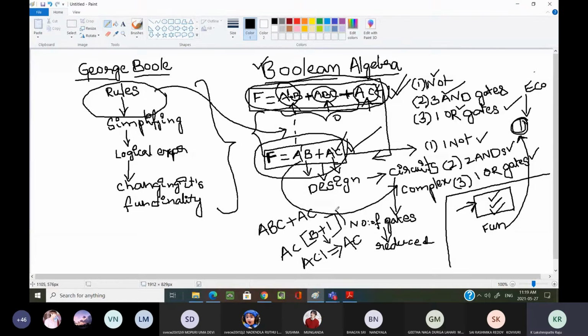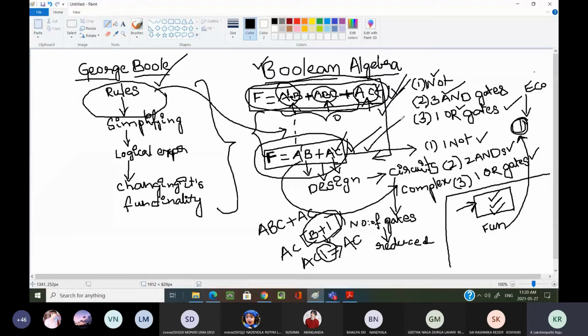These rules we are going to learn in Boolean algebra. The main important thing we have learned here is why we are learning Boolean algebra: because we are reducing the logical expression. We are minimizing the logical expressions without changing the functionality. The function won't change.